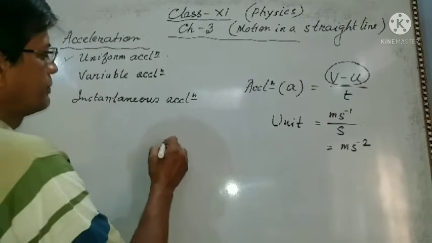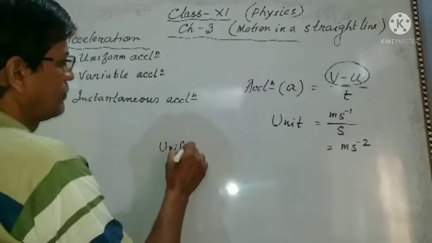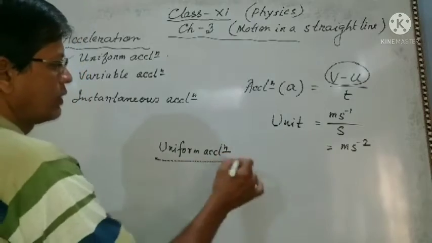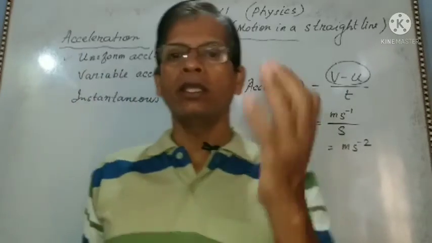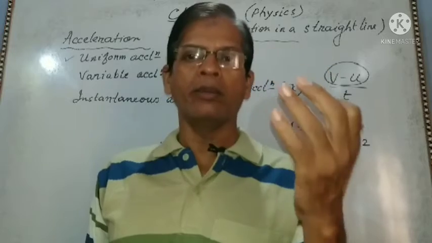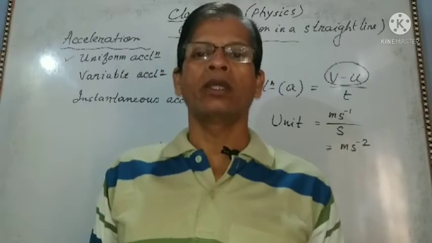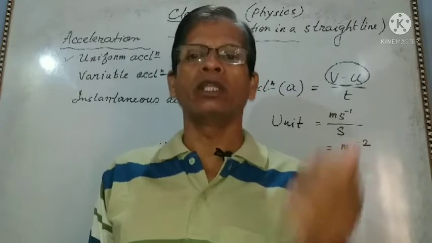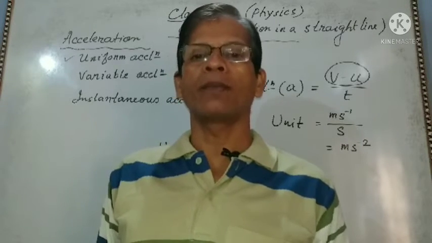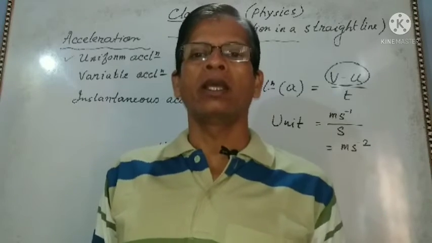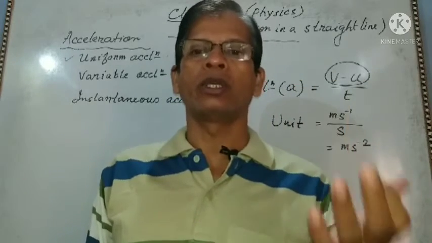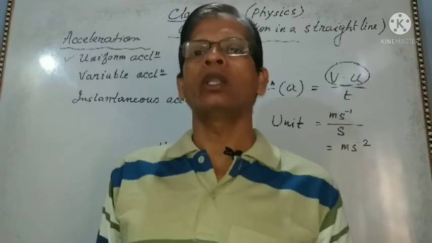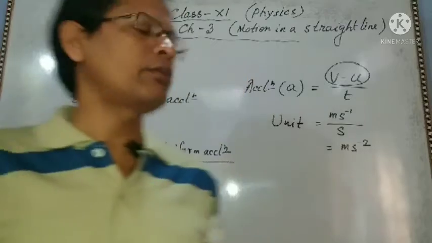Uniform acceleration means that when a body moves, if there is equal change in velocity in equal intervals of time, then this is called uniform acceleration.